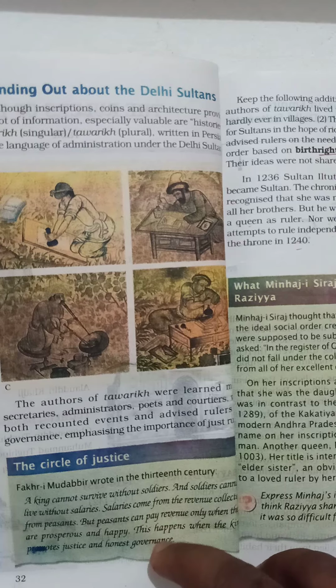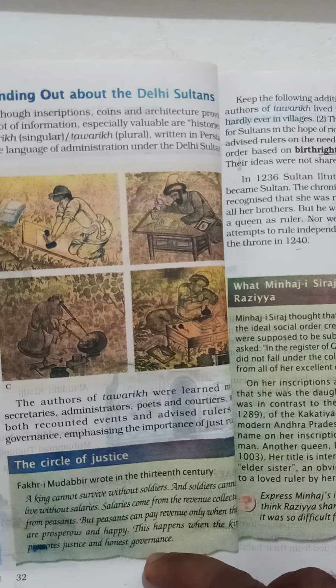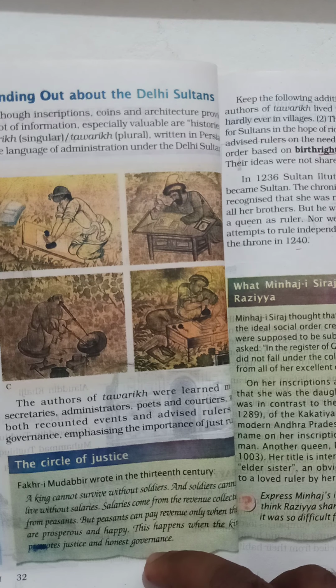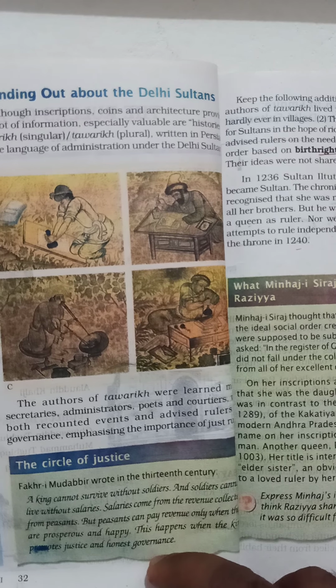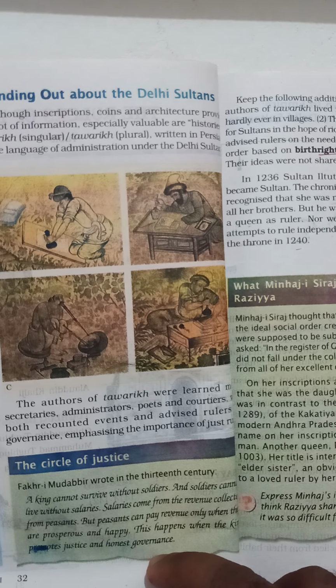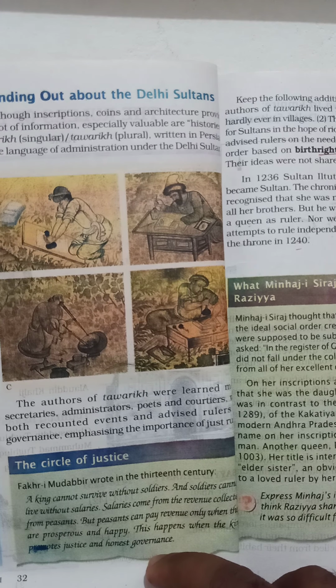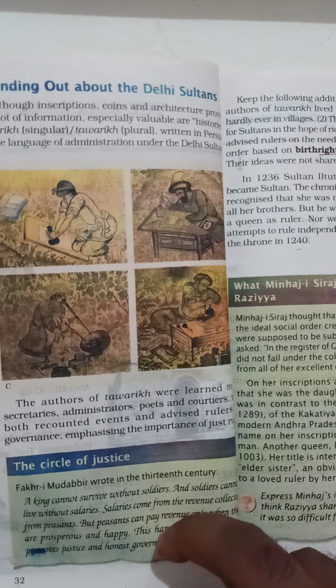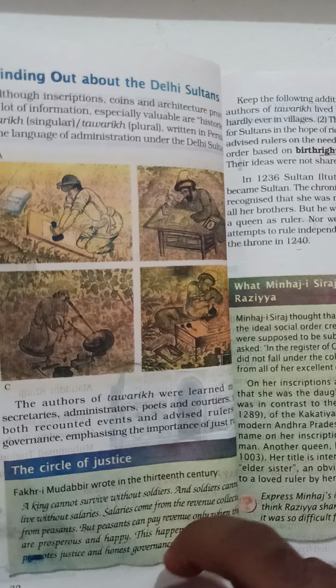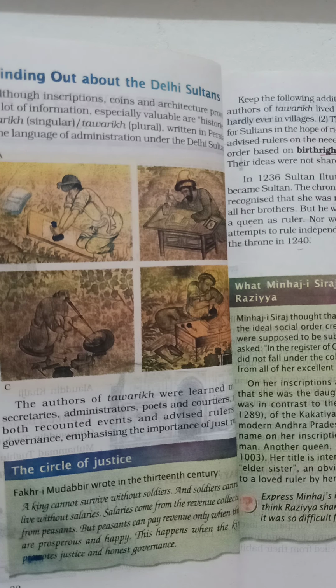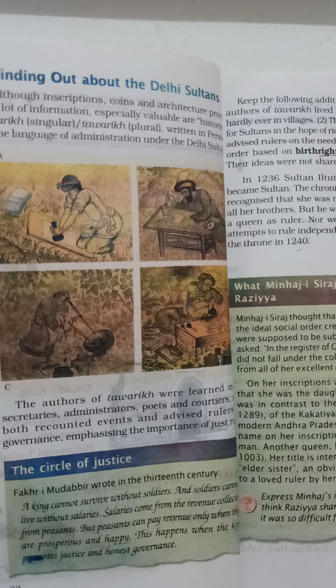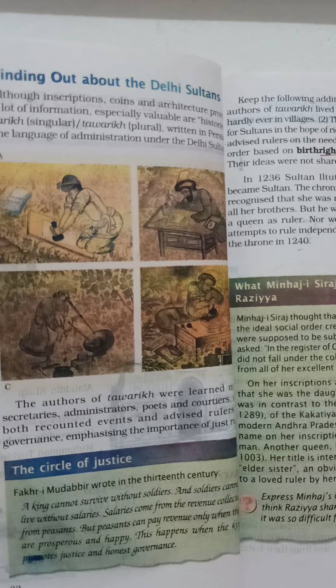The authors of the Tawarikh were learned men: administrators, secretaries, poets and courtiers. They recorded events and advised the rulers and governors. These authors were very powerful, and their main duty was to keep the details of the kings. So from the Tarikh and Tawarikh we get the details about the Delhi Sultans.